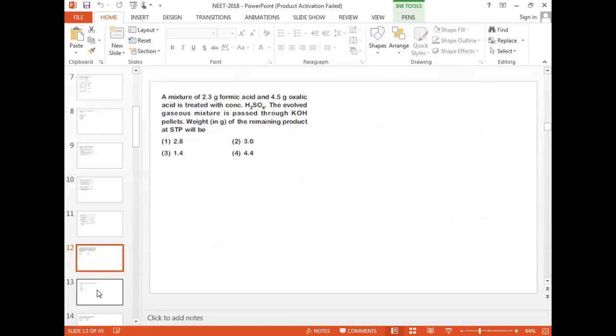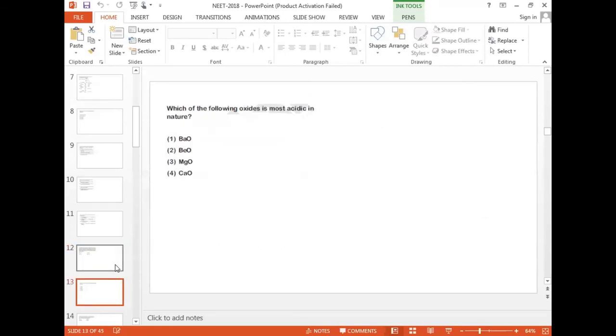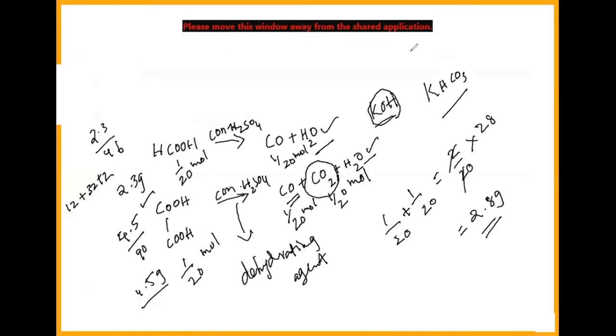Now come to the next question. Which of the following oxides is most acidic in nature? But when we take second group elements, alkaline earth metals, what can we see in alkaline earth metals? Basic character or acidic character? Basic character. Very good.